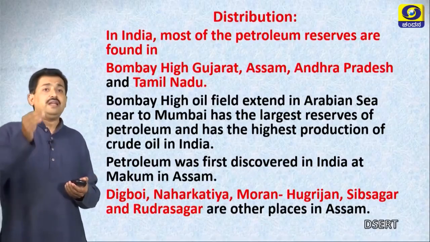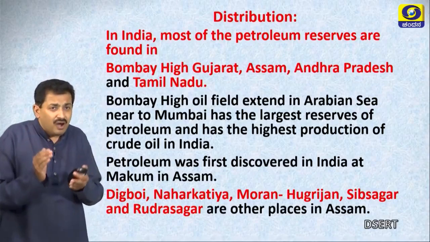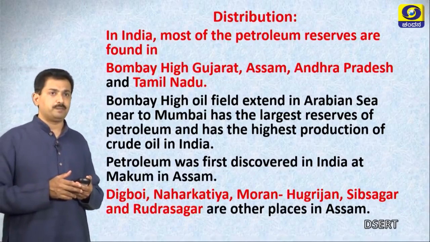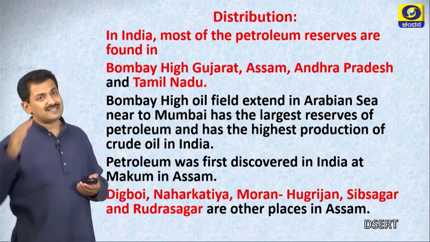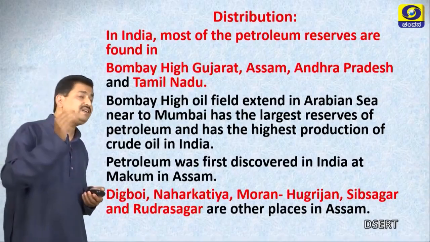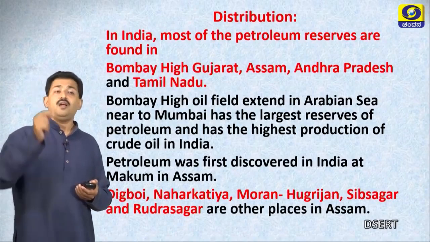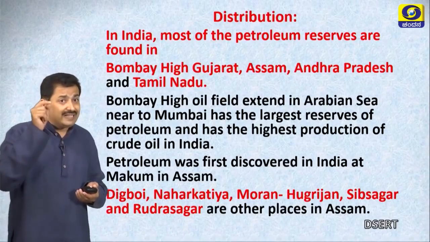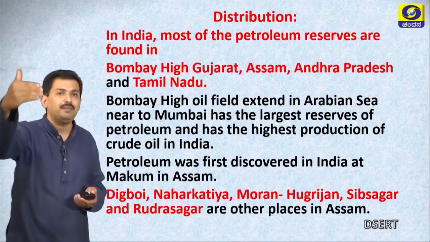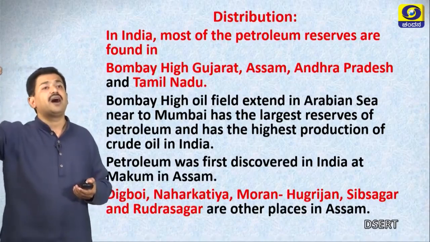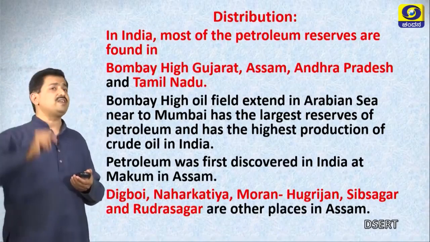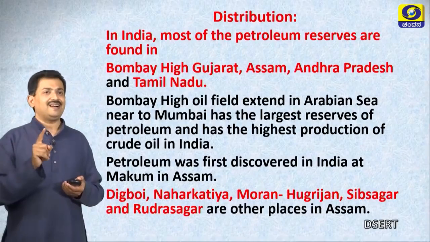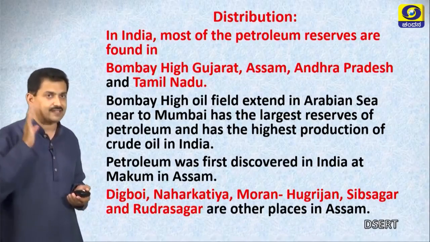Distribution, if you see, India has very small quantity of petroleum reserves. It is found at Bombay High, Gujarat, Assam, Andhra Pradesh and Tamil Nadu. Bombay High oil field is extended in the Arabian Sea. It is found in the Arabian Sea, right? Petroleum was first discovered in India at Makum in Assam.